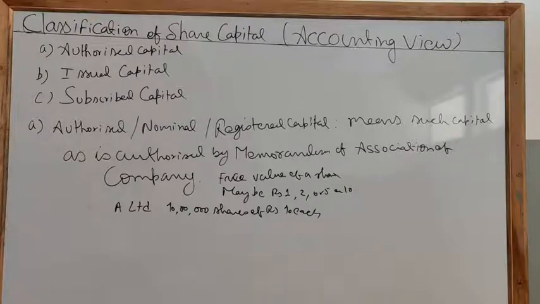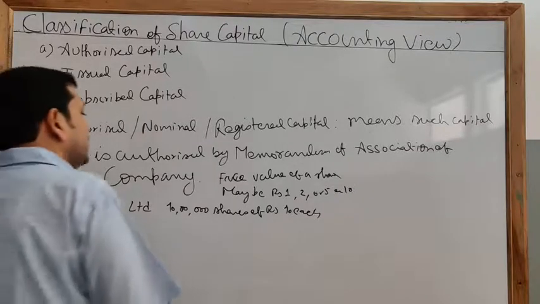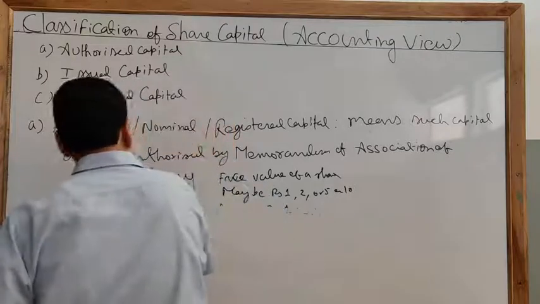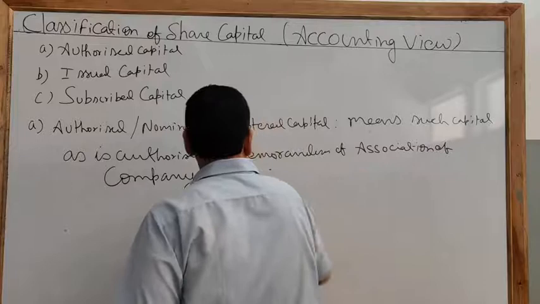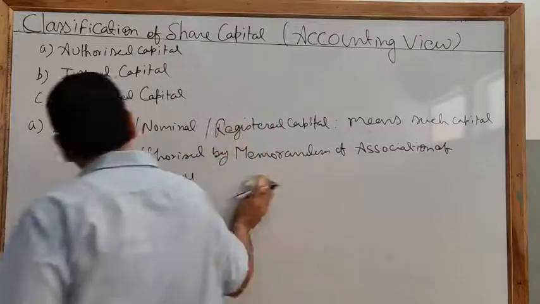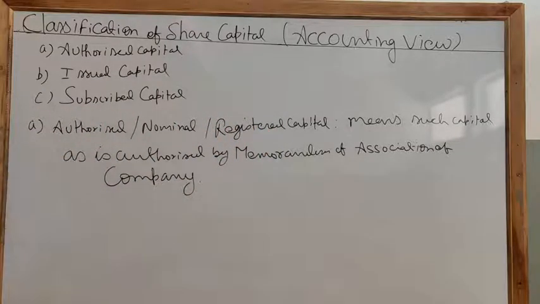Clear? So authorized capital means nominal capital or registered capital, which the company states in its memorandum of association, and it is the maximum amount with which the company is registered with the ROC. Now second, issued capital.